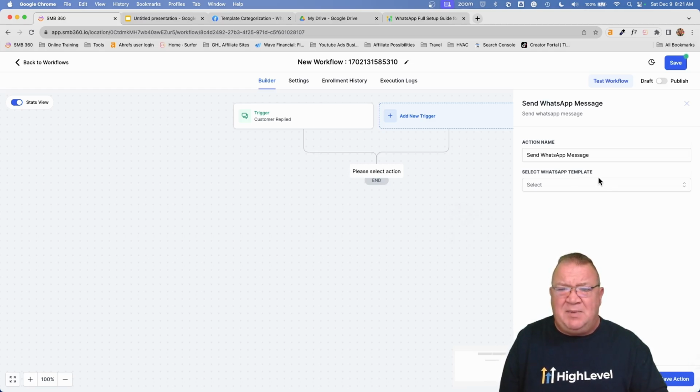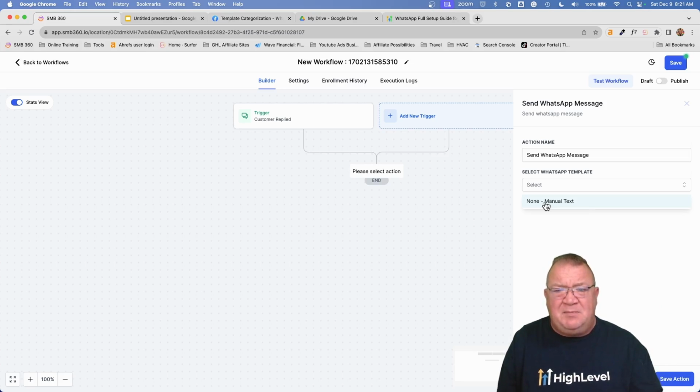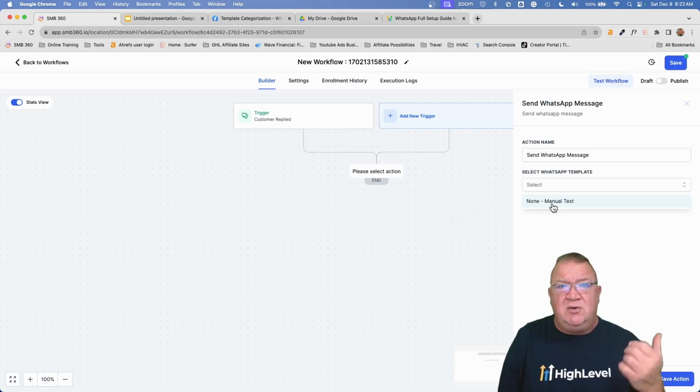So I completely understand. But from this, you would have to create a template for this. Now, this template right here is the one I was kind of playing with. So that's not really a template, but all of your templates would be listed, and you can just simply say, when somebody responds, then you can send back a utility message. A utility message being a response to a user input, simply saying, your message has been received.